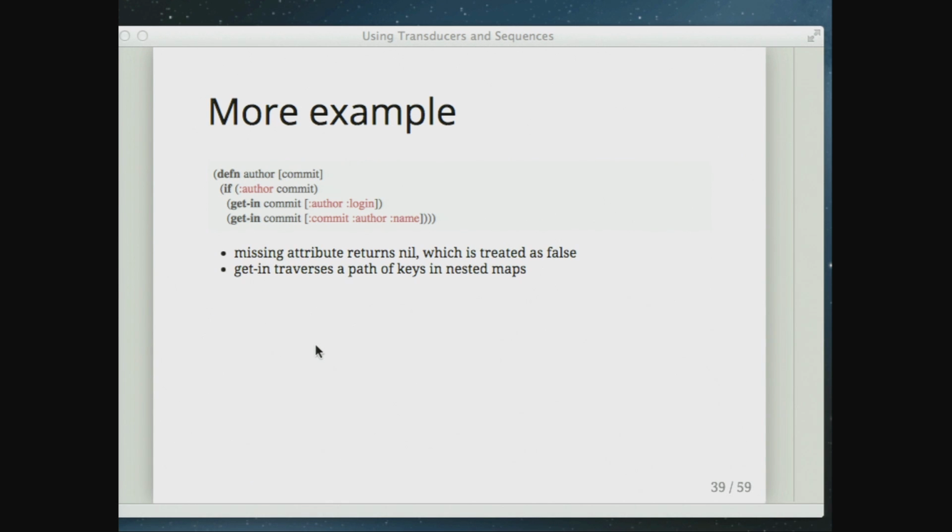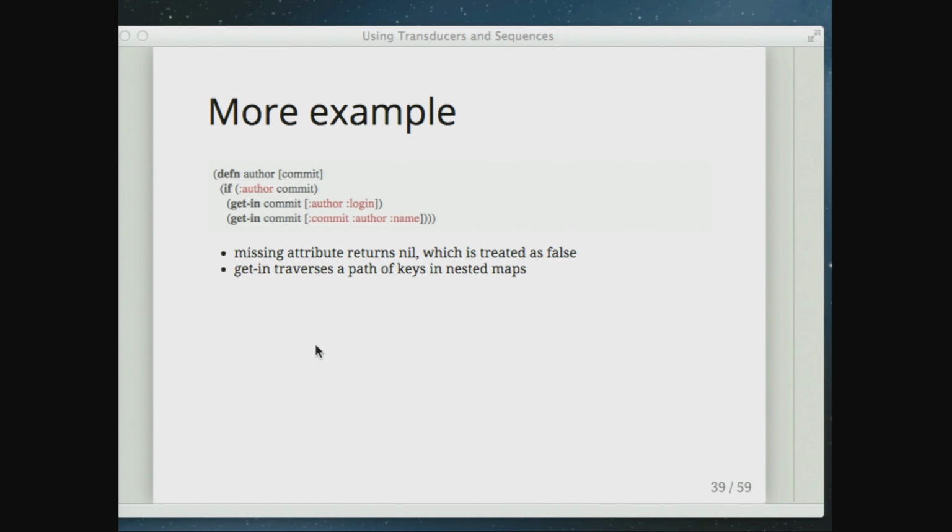The one function that I didn't define there was author. This is that logic that I had in the other one about looking up the user, the author, and all that stuff. Here I'm using this function called getIn. GetIn is one of our deep traversal functions that allows us to say, in this commit, look up the author key, and then take its value and look up the login key in that. So if I have an author, then I'm going to go look up its login. If I don't have an author, then I'm going to go look up the commit's author's name. So it lets me walk down pretty deeply into that nested tree.